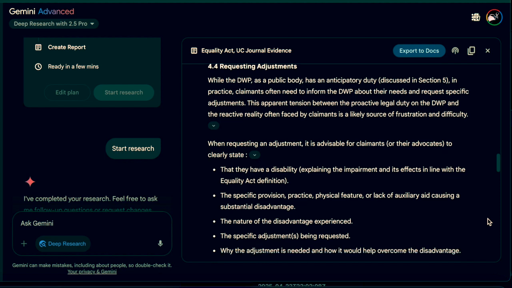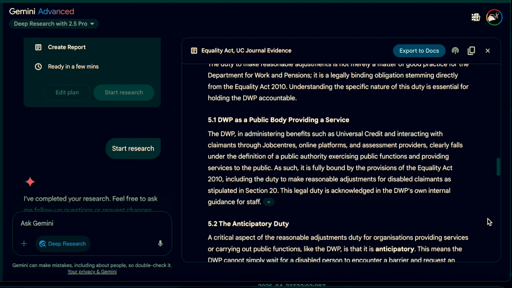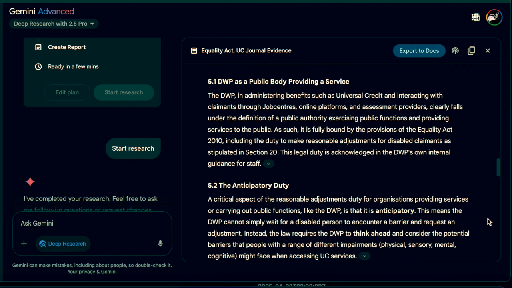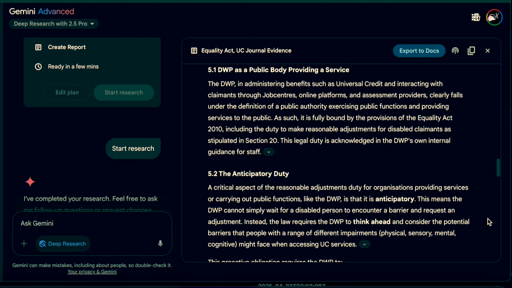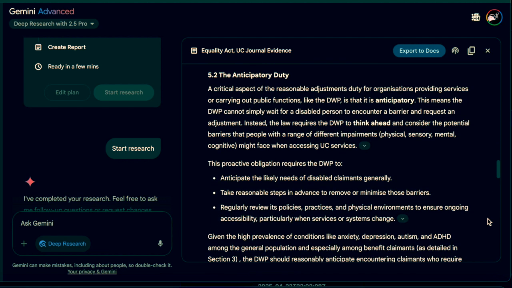Now 5, the DWP's legal obligation. 5.1, DWP is a public body, providing a service, administering UC and related assessments. The DWP is bound by the Equality Act, a duty acknowledged in its internal guidance. 5.2, the anticipatory duty. The DWP must proactively identify and address barriers for a range of impairments, embedding adjustments into systems rather than awaiting individual requests.